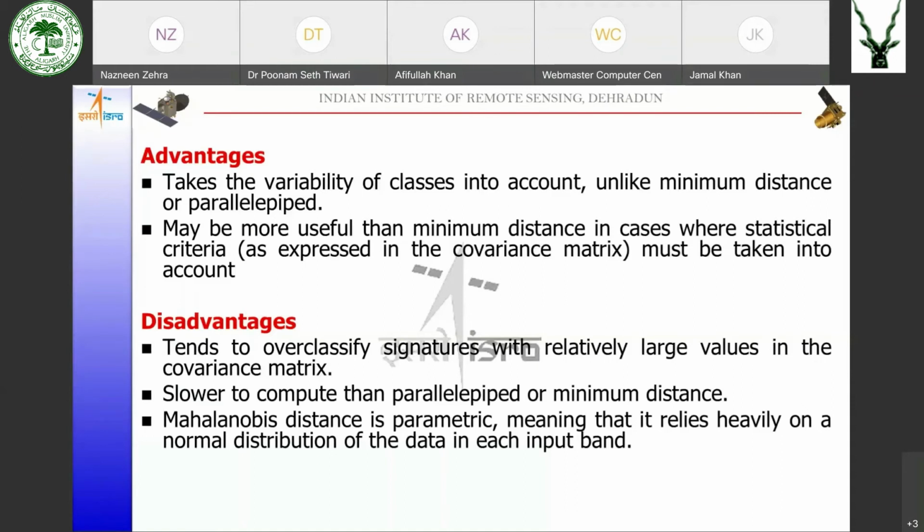The Mahalanobis decision rule is parametric in nature. Parametric means that it relies heavily on the normal distribution of the data in each input band. So if the data is not normally distributed, the results will not be as we had planned.